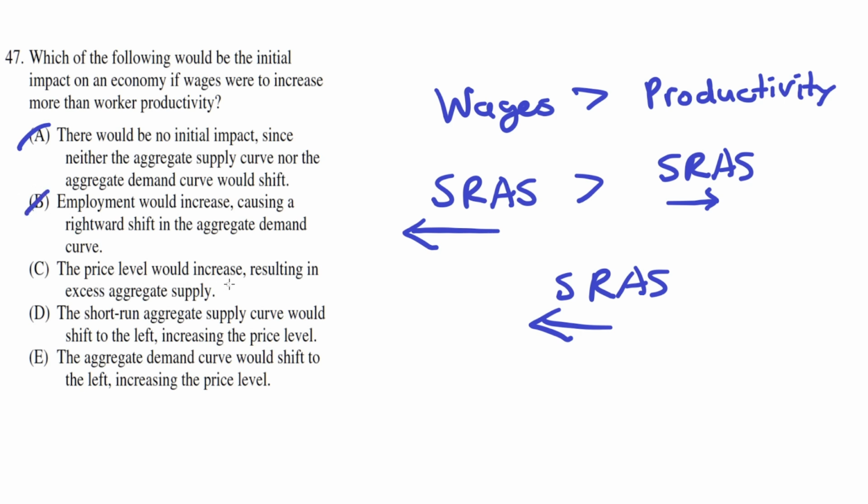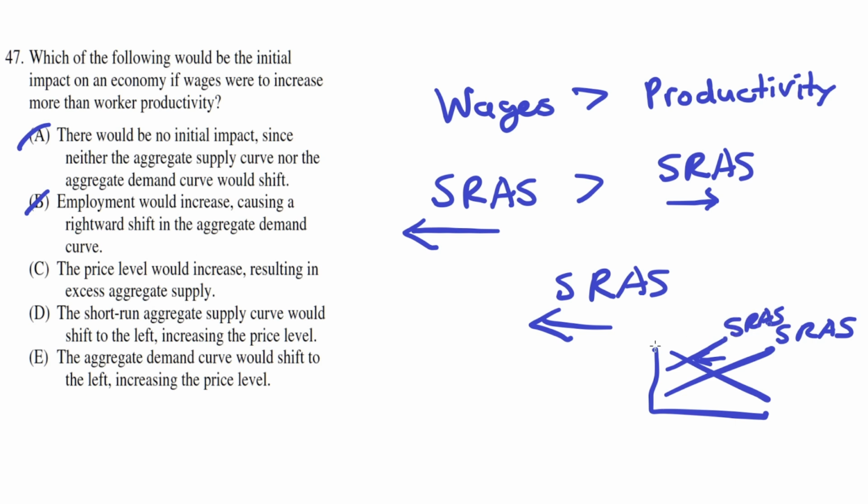C. The price level will increase, resulting in excess aggregate supply. Although it is true that the price level would increase, because if we were to draw or sketch out this curve right here, we could see that a shift to the left of the short-run aggregate supply curve would lead to a higher price level, it's not true that there would be an excess aggregate supply. Instead, there would be a lower aggregate supply. So C is incorrect.